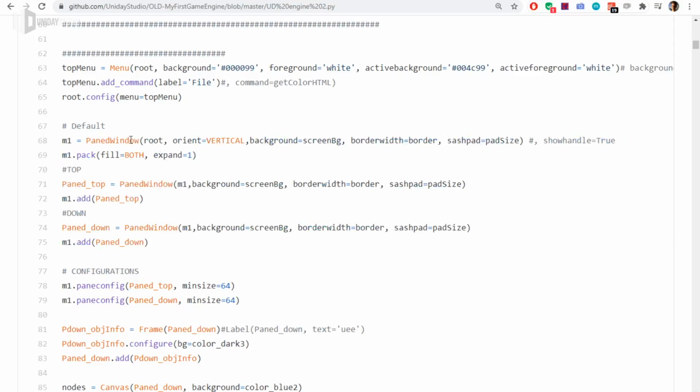So, a bunch of duplicated code, and this leads to another thing I'd like to talk about: I'm directly using Tkinter functions, methods, and classes. This is bad because if someday I don't want to use Tkinter anymore, I want to use another library, or I figure out a better way of doing the same thing, like opening a menu, opening a pen window, I will have to change my entire code base to do the same thing, and that's very, very bad.